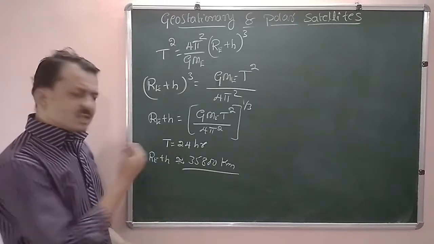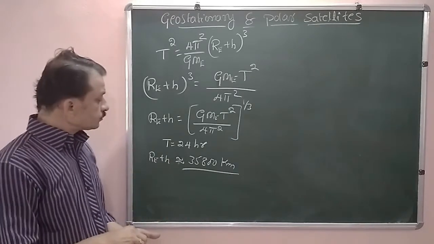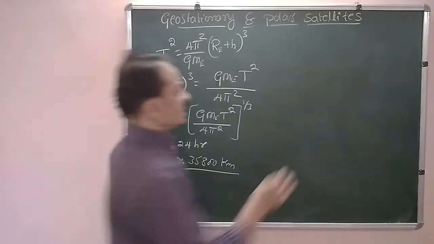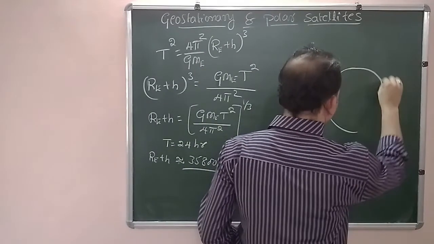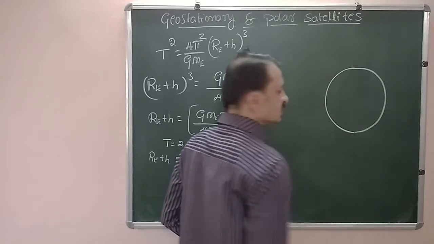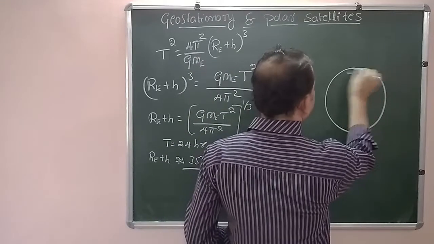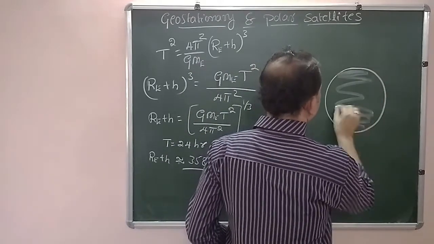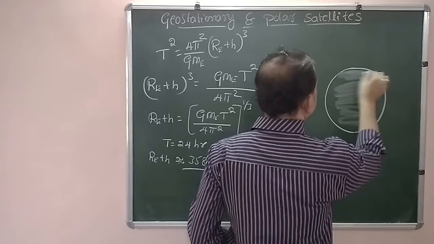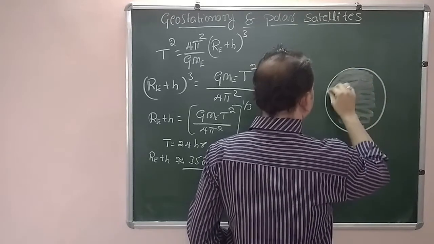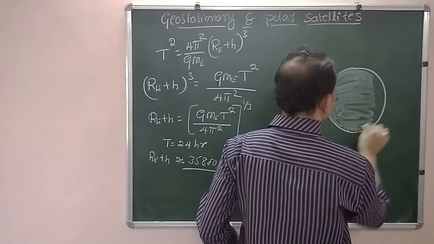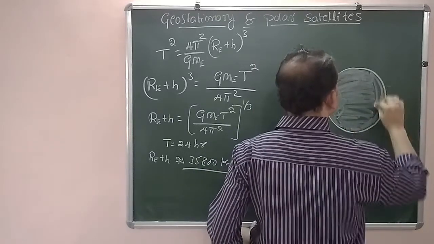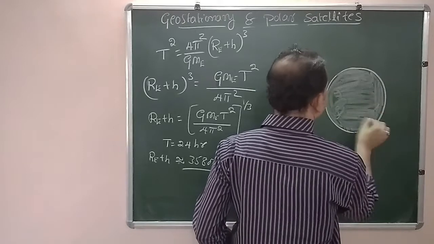Now what is the importance of this? Consider the Earth. Now this is the Earth. It is revolving in which direction? It is revolving in the west to east direction.